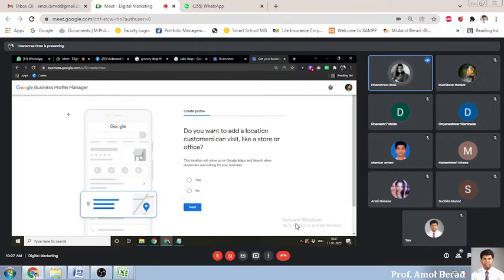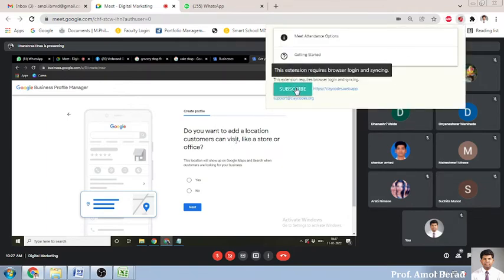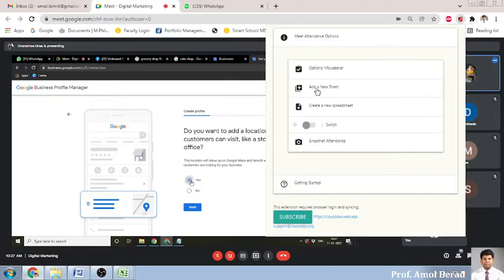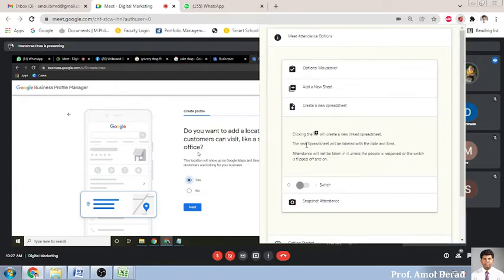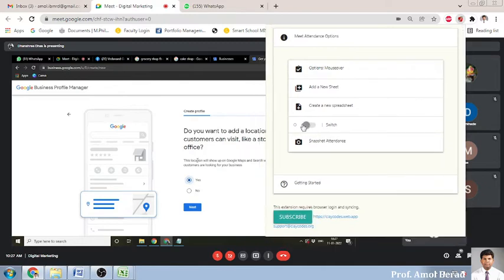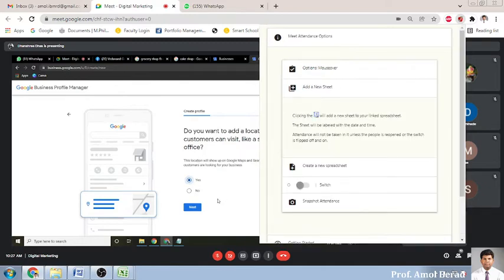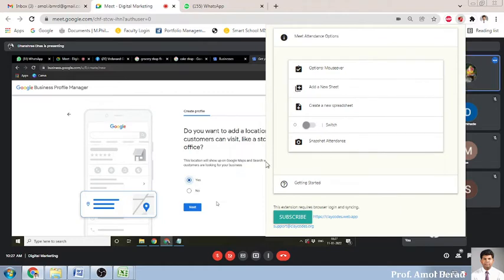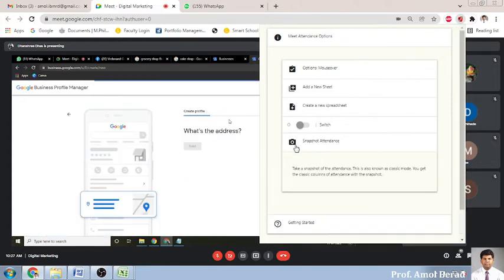Then: do you want to add a location customers can visit, like a store or office? Rushikesh, there is one question: do you want to add a location customers can visit, like a store or office? There is your store also, right? Yes. So we can click on yes, then click on next.